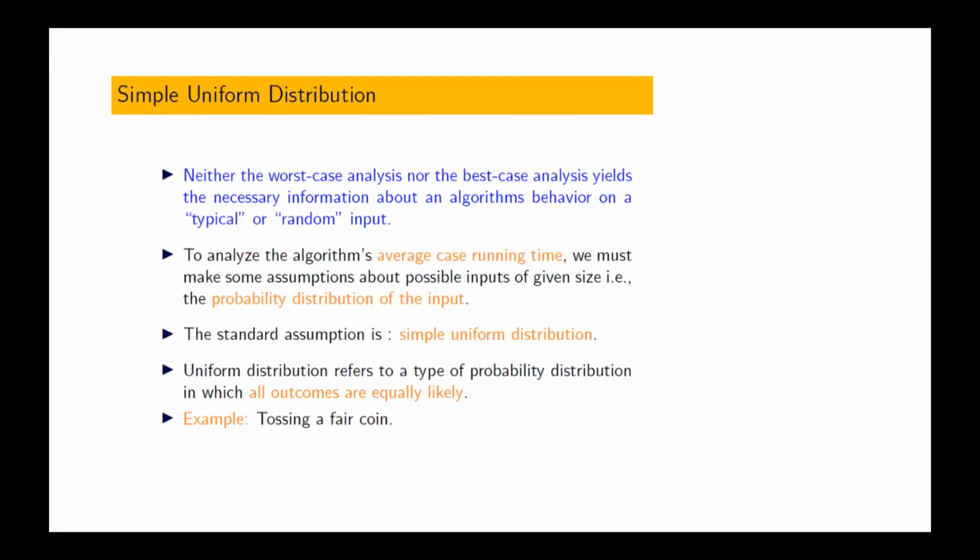See, in the best case, what happens? For example, we have discussed linear search. In the best case, among all possible inputs, if a key is present in the first position, that is the best case. Now there are so many cases where the key is not present in the first position. Does our algorithm say anything about how many times a comparison operation is performed in those cases?